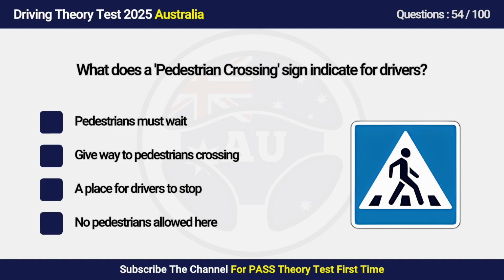A. Pedestrians must wait. B. Give way to pedestrians crossing. C. A place for drivers to stop. D. No pedestrians allowed here.